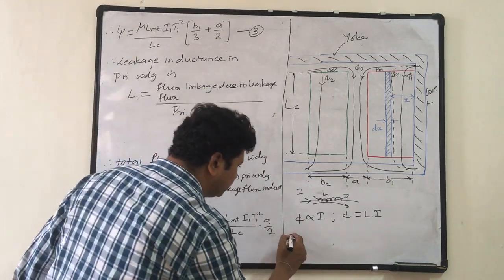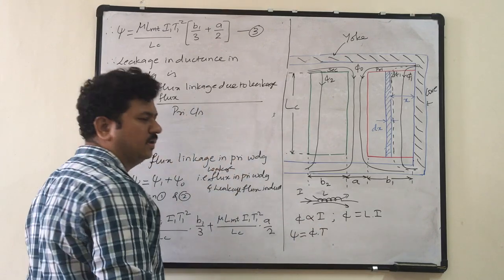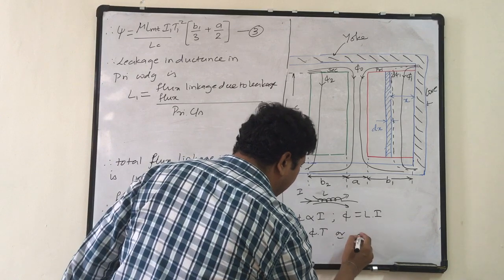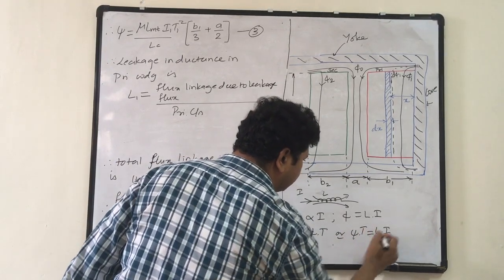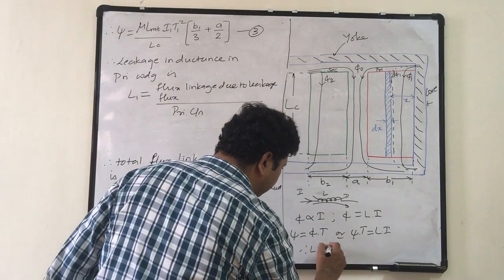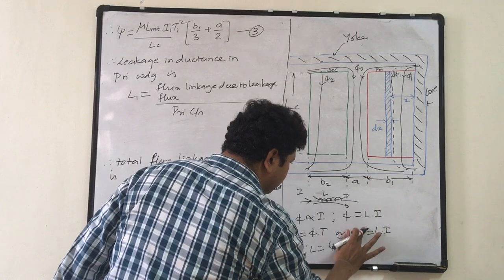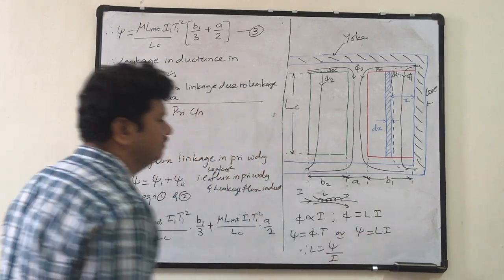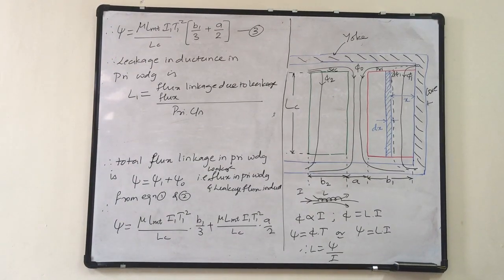Then the flux linkage is given by phi into T, the number of turns. Or I can write phi into T equals L into I. Therefore, L equals psi divided by I. You can take flux or flux linkage, both are the same.